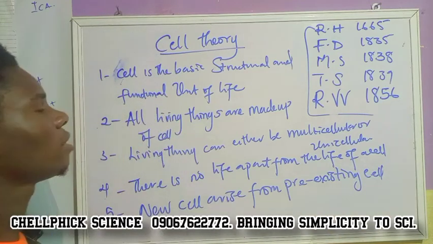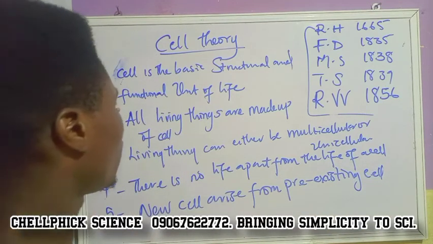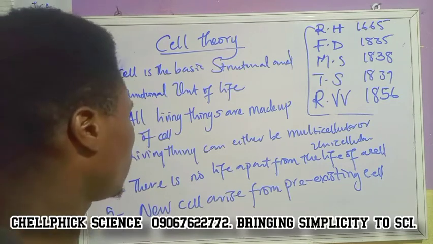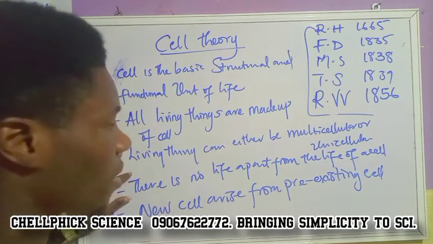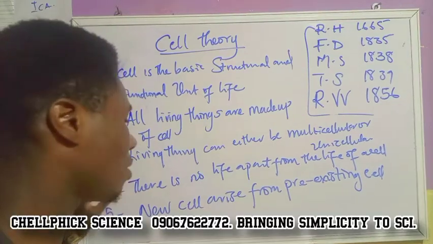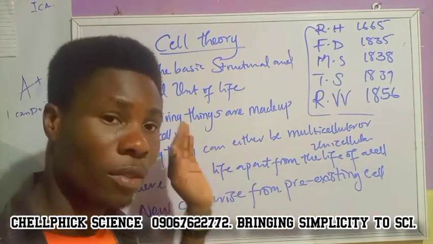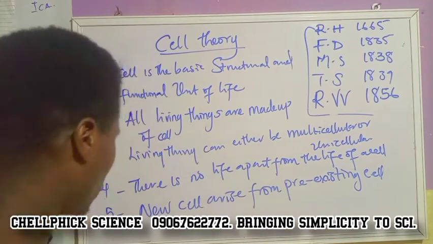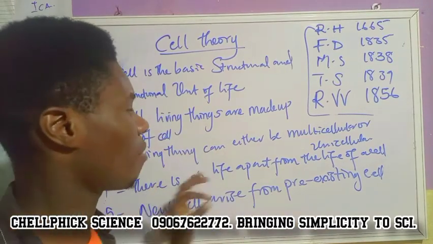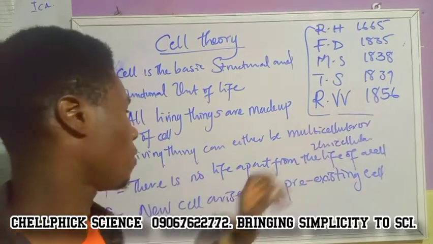So we have seen that the cell is the basic structural and functional unit of life. All living things are made up of cells. Living things can either be multicellular or unicellular. There is no life apart from the life of a cell. That is, no living organism can exist without a cell. It means without a cell, no living thing. That's the meaning, and it's a theory. And five said that new cells arise from previous cells, according to Rudolf Virchow.